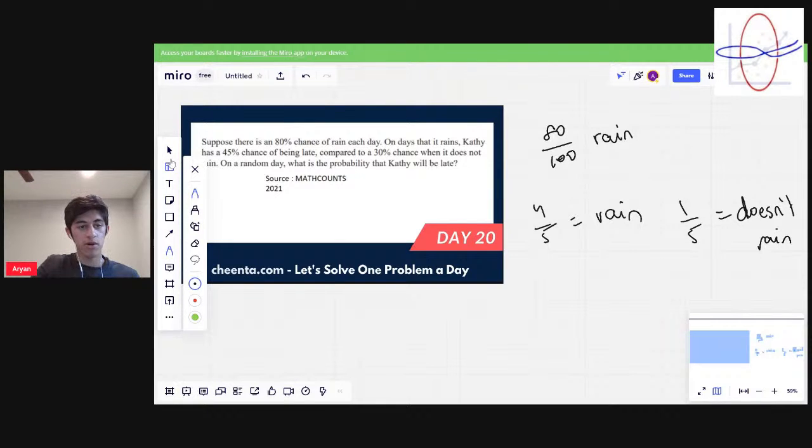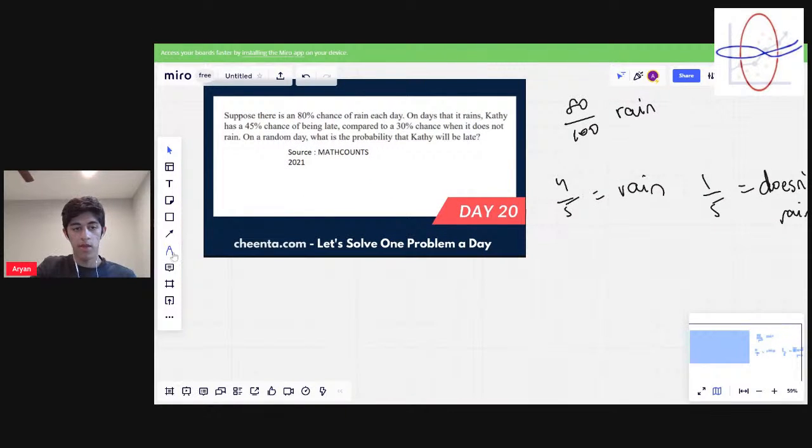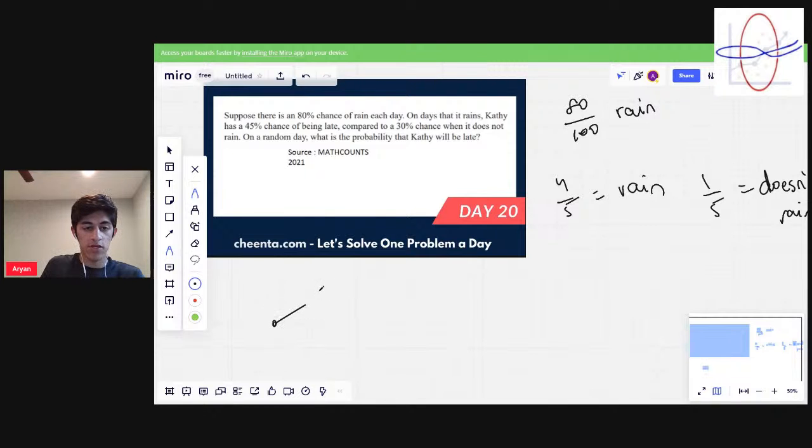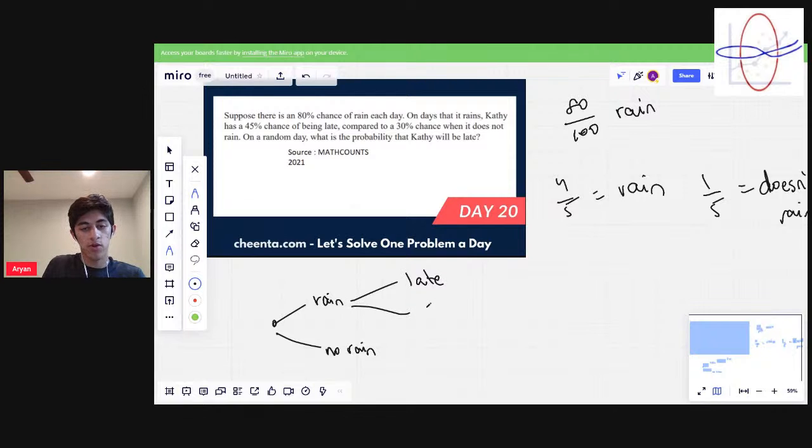So with this type of question, we can actually make something like a tree diagram because you just have to keep track of your cases, right? So if this is just our day, say it rains and say there's no rain. Now if it rains, she can either be late or she could be on time.